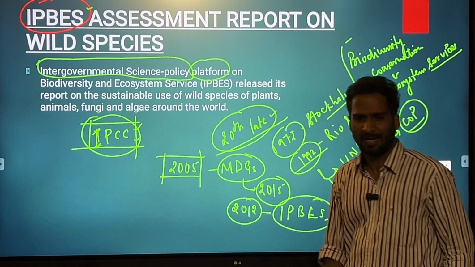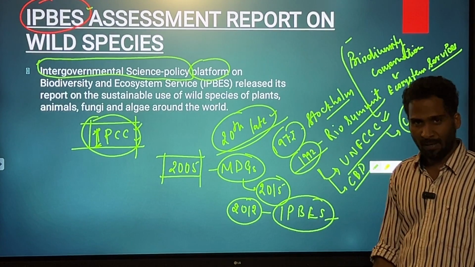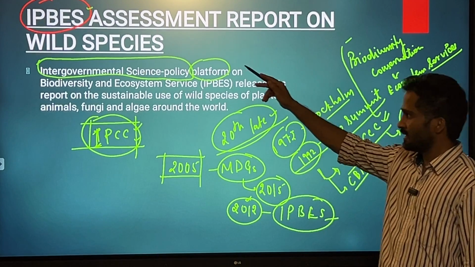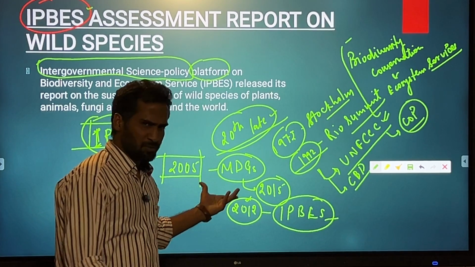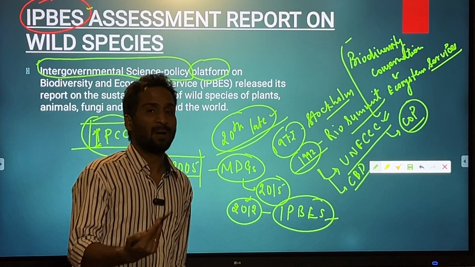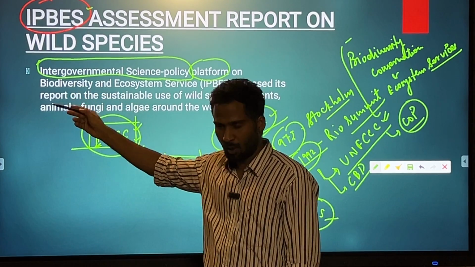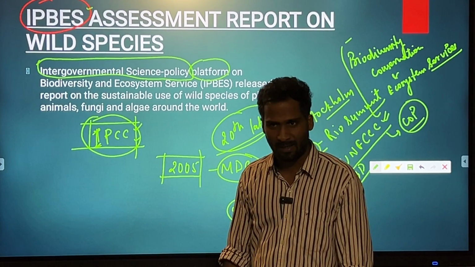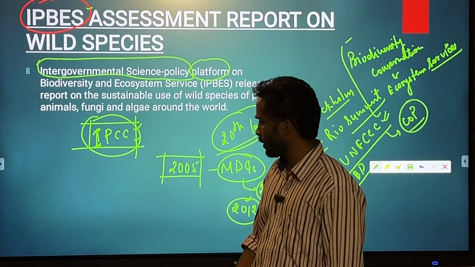There have been several developments which were trying to deal with the problems related to environmental degradation, and in that backdrop only, this platform came into existence. Now this platform, since 2014, has been releasing several theme based global assessment reports. So basically, different kinds of biodiversity loss or challenge to ecosystem services that are being faced at global level, the report is given by IPBES. So this body you should always remember.